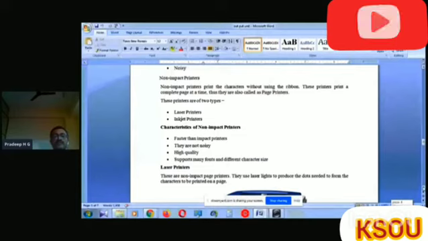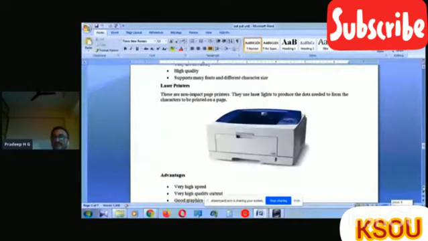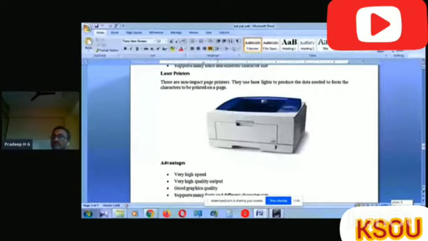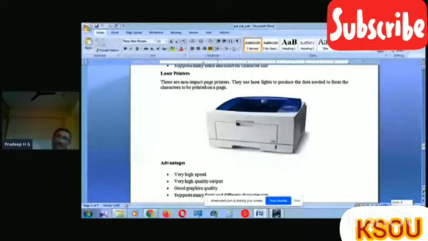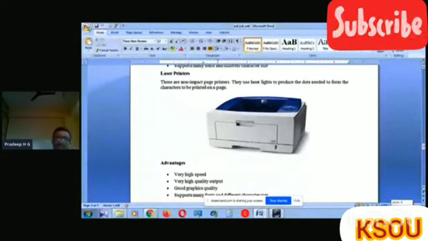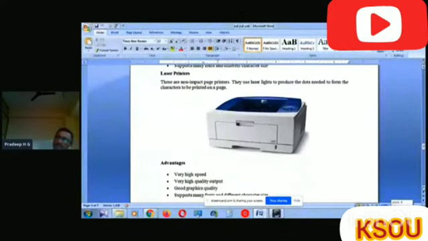In the non-impact printer, we consider laser printer. These are non-impact page printers. They use laser light to produce the dots needed to form the characters to be printed on a page. Here we put the laser light on the document or the data. It's there in the system or outside the system, using some specific devices.